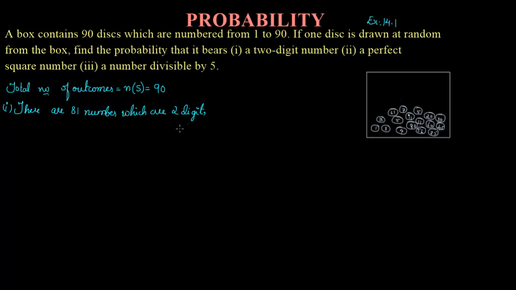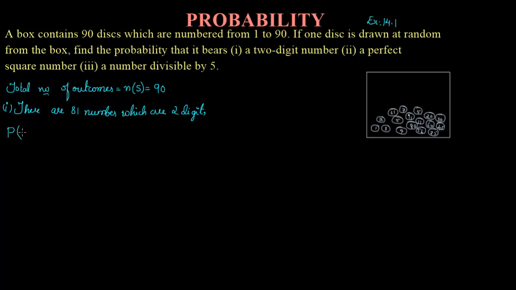Did you understand how we got 81? Actually, we start from 1, but from 1 to 9 it is a single digit number, so we need to exclude that. Out of 90 discs, only 81 discs have a 2-digit number and 9 discs have a single digit number.